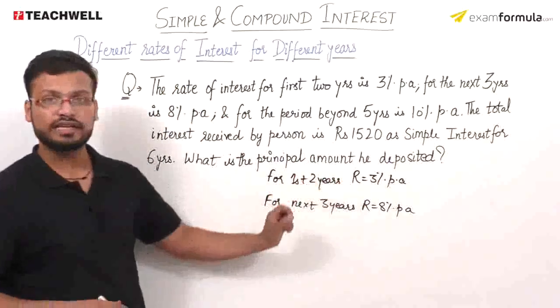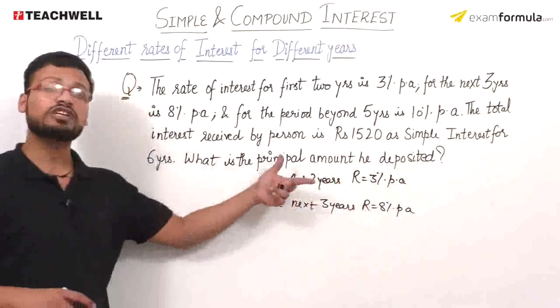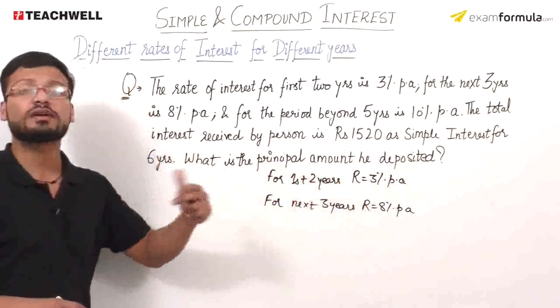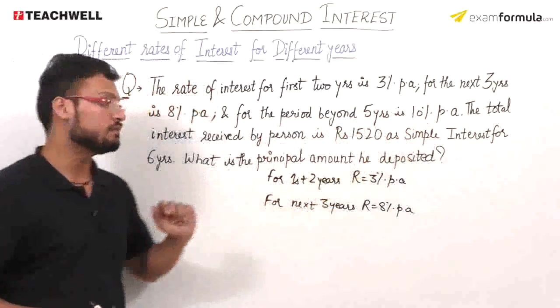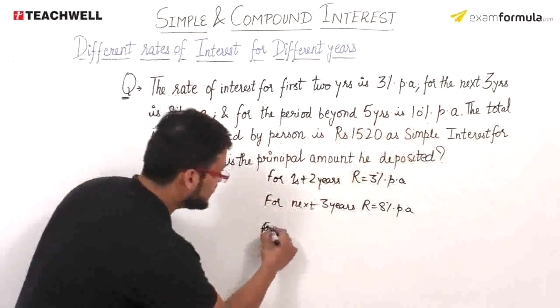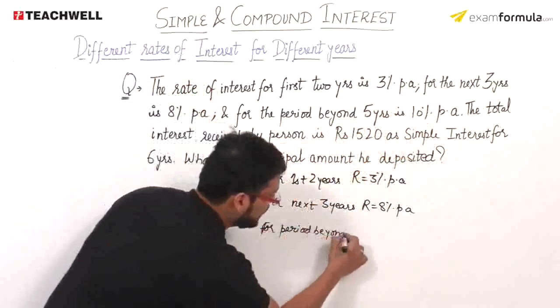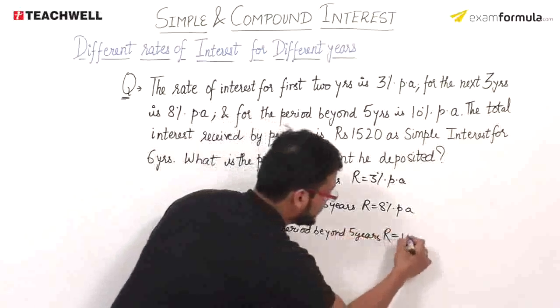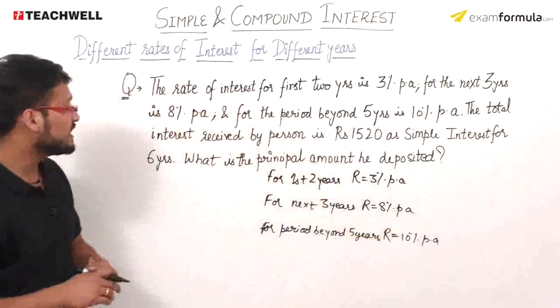Then he says for the period beyond 5 years it is 10% per annum। पहले 2 साल के लिए 3% है per annum, नेक्स्ट 3 साल के लिए 8% per annum, मींस ये पहले 5 साल के लिए उसने डिफाइन कर दिया है। For the period beyond 5 years, इन 5 साल से अगर एक्स्ट्रा ईयर्स में कंसिडर करता हूं, what will be the rate of the interest? It will be 10% per annum। So I can say that for period beyond 5 years, rate of interest R will be equal to 10% per annum।